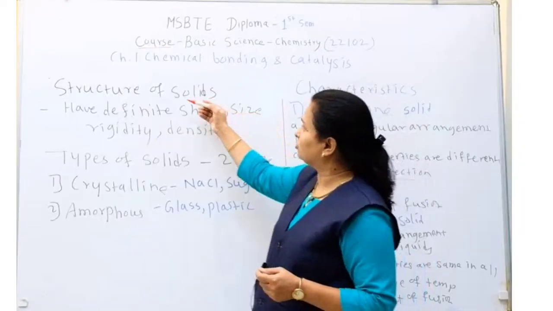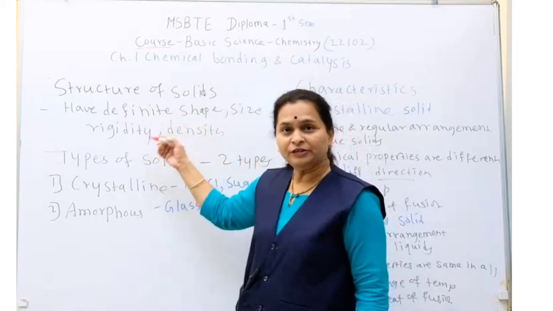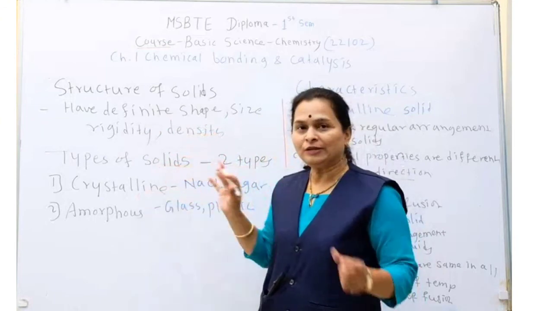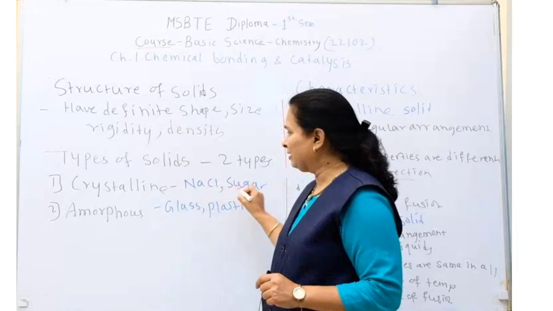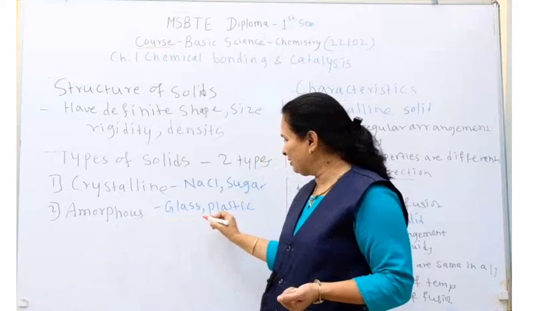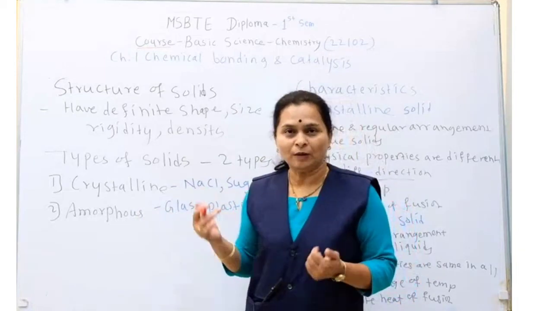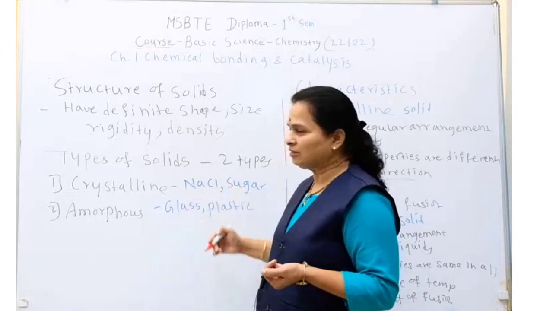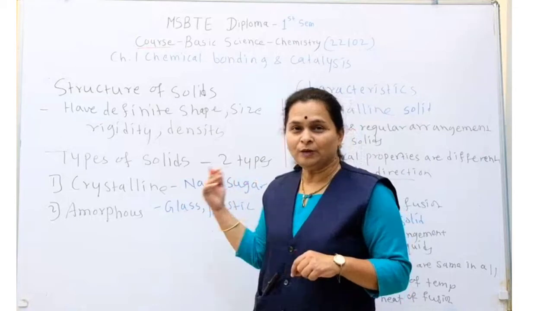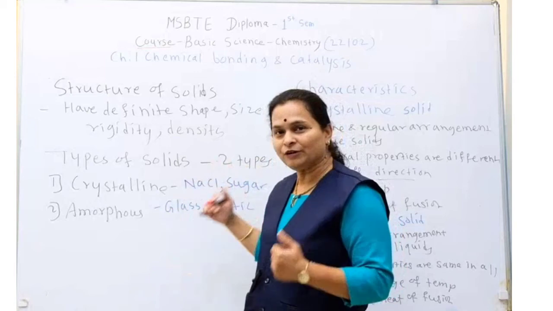Now next is the structure of solids. Solids have definite shape, size, rigidity and density. There are 2 types of solids: crystalline solid, that means crystal structure. For example, NaCl and sugar are crystal structure solids. Then amorphous, examples are glass, plastic, then smashed potato. These are examples of amorphous solids. In examination, these examples are also asked. Glass is an example of which type of solid? It is an amorphous solid, while NaCl is an example of a crystalline solid.